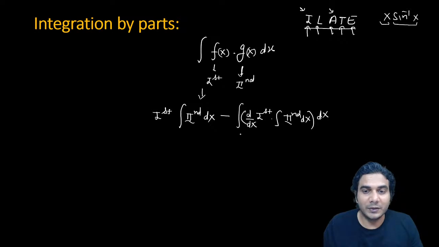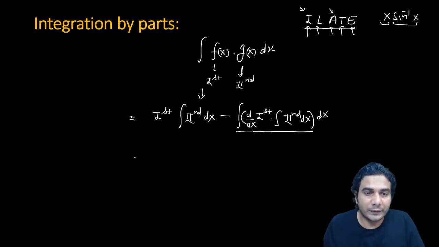So the derivative of first and the antiderivative of second will be multiplied together and integrated again. That is the formula.